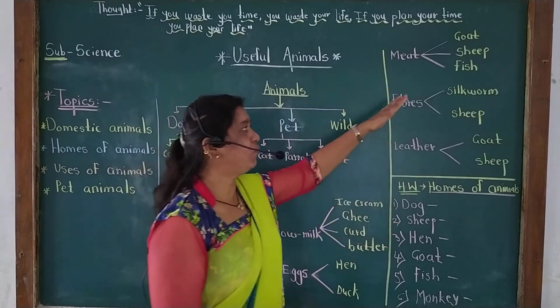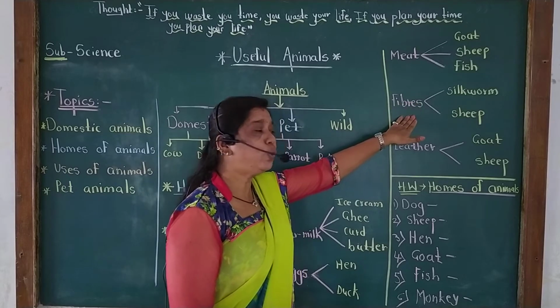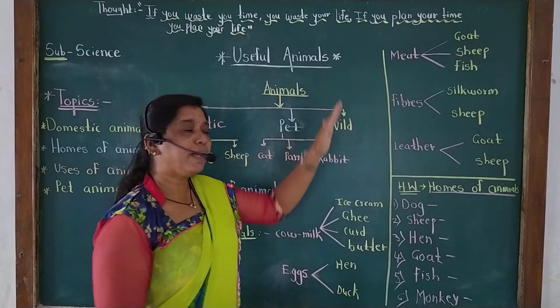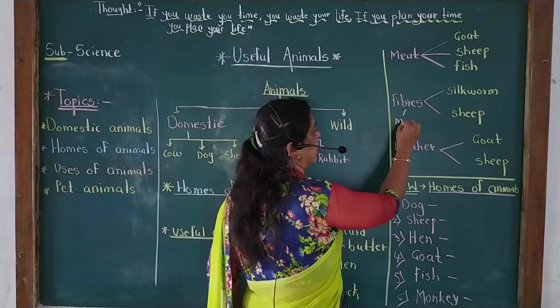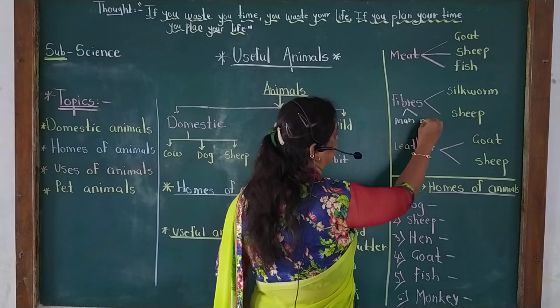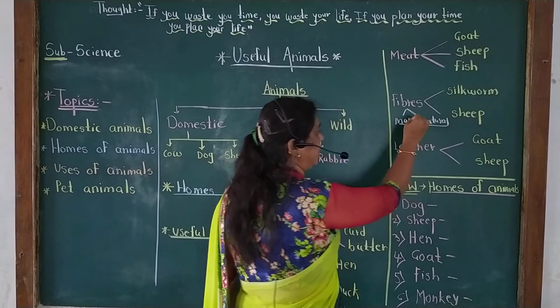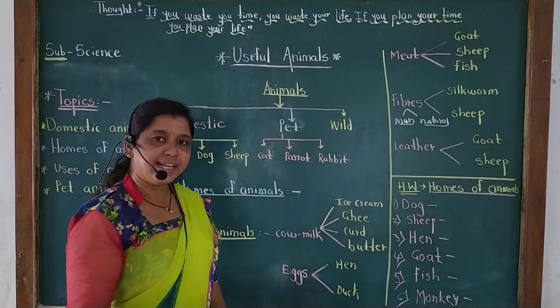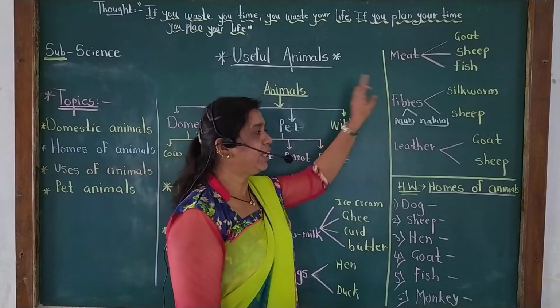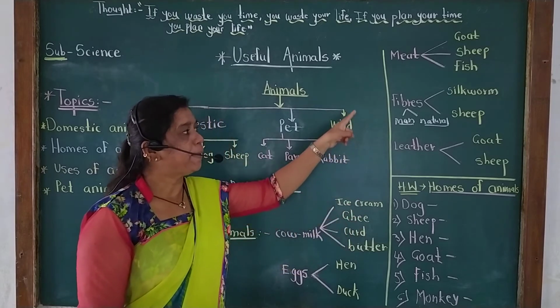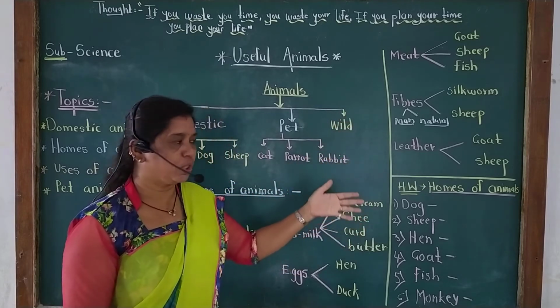Also we get fibers. There are two types of fibers. Some are man-made fibers and some are natural fibers. This deep study you have to study in the next class. But just remember there are two types of fiber, that is man-made fibers and natural fibers.